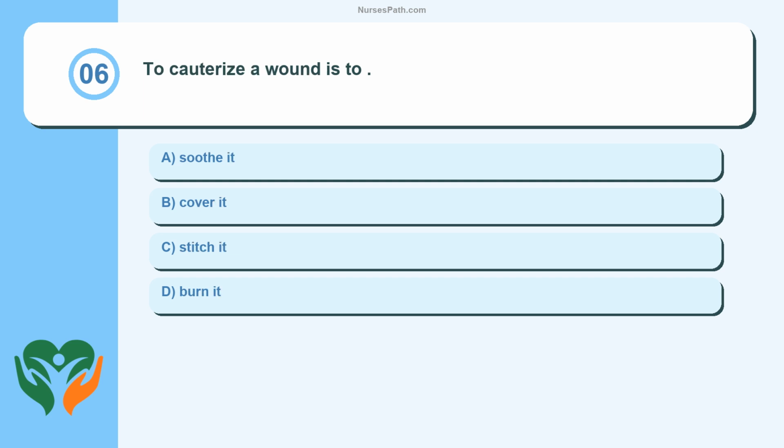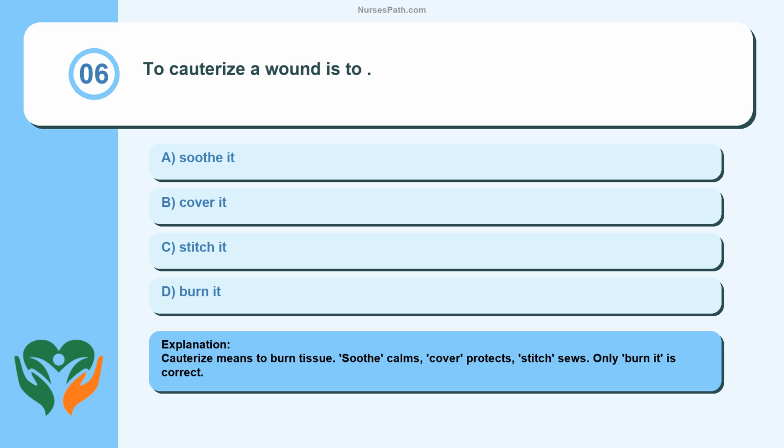Question 6. To cauterize a wound is to blank. Soothe it. Cover it. Stitch it. Burn it. Cauterize means to burn tissue. Soothe calms, cover protects, stitch sews. Only burn it is correct.